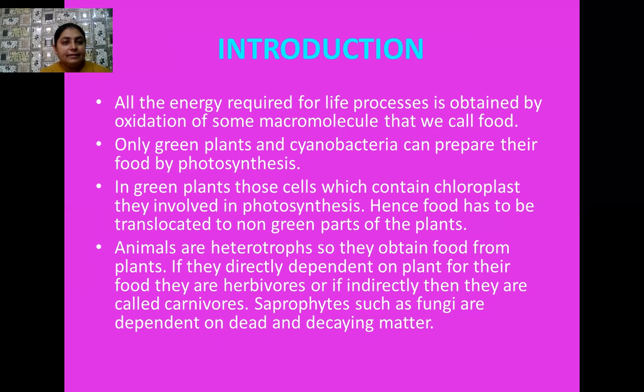You know that these macromolecules, which may be carbohydrates, proteins, fats, or certain organic acids, are generally manufactured by our green plants and other autotrophs such as cyanobacteria. In green plants there is a process that is unique to them, known as photosynthesis, and photosynthesis is a light dependent reaction. In the leaves of the plant, chloroplast is present, and inside the chloroplast a green pigment known as chlorophyll generally harvests the light that comes in the form of sunlight from the sun.